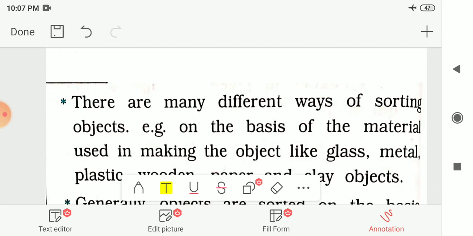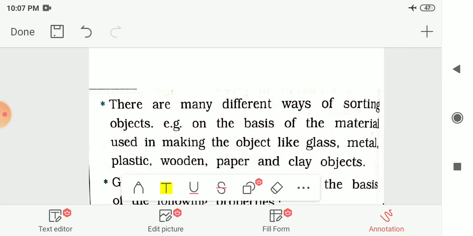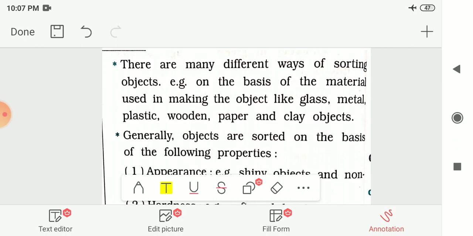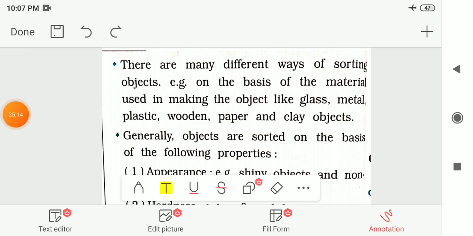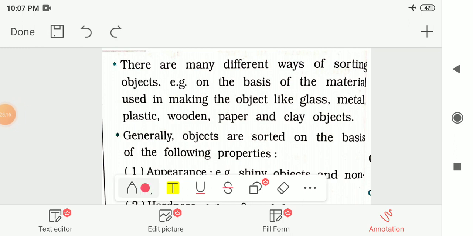So there are many different ways of sorting objects. Example, on the basis of the materials used in making the objects, like glass, metals, plastic, wooden, paper and clay objects. One way is given here that we can classify them on the basis of the materials from which we made that object, that is either glass, metal, plastic, wooden, paper or clay.